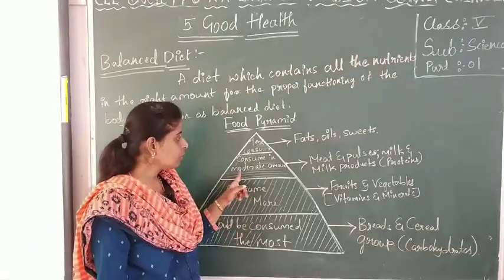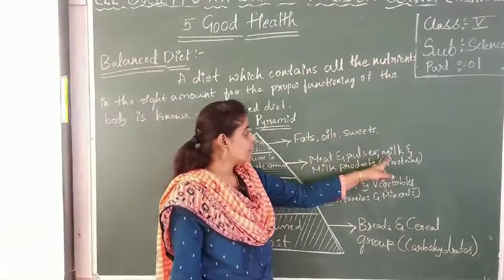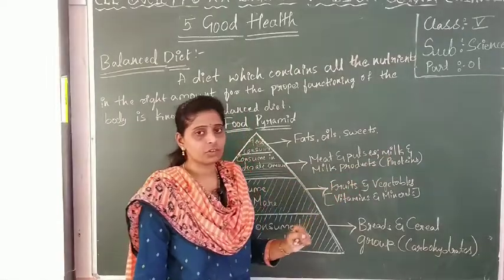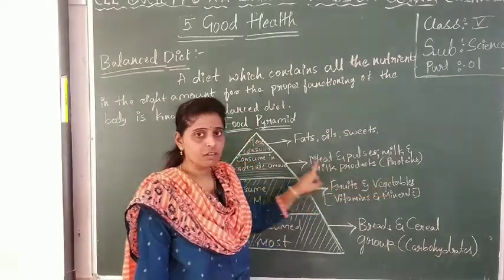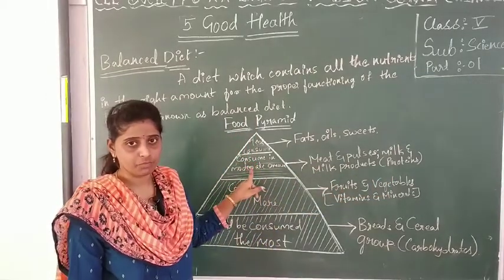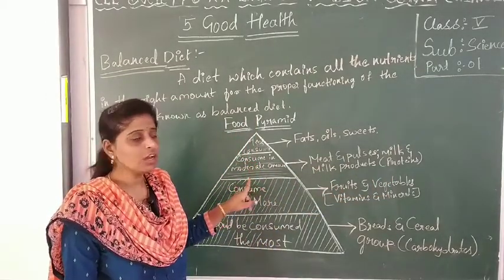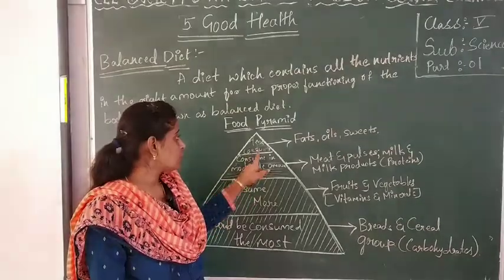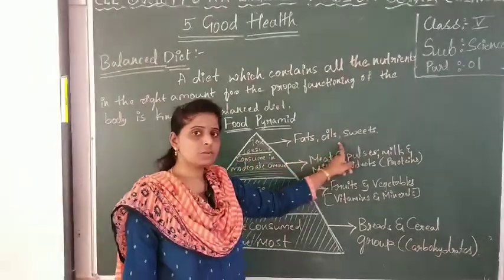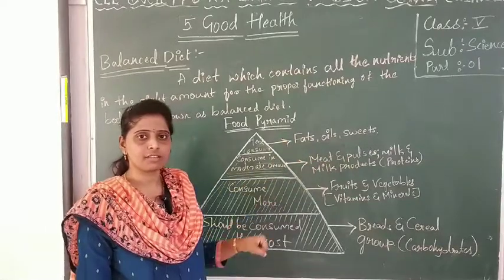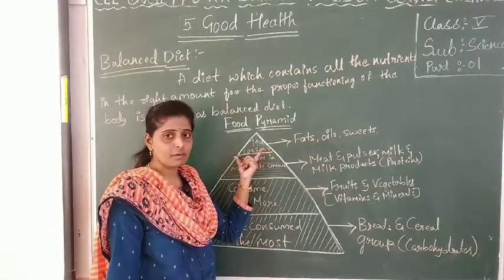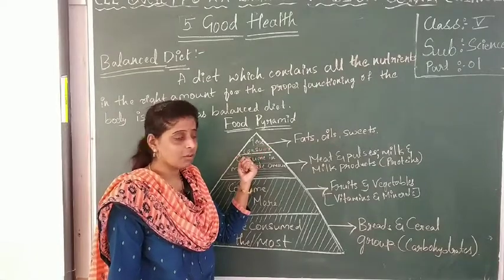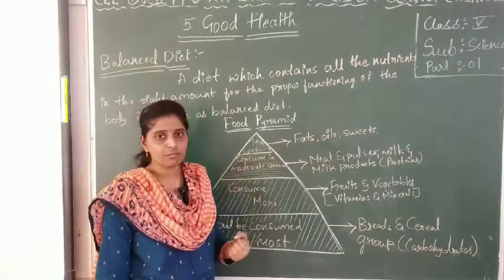Moderate: meat, pulses, milk and milk products. These food sources will give proteins, so we have to consume them in a moderate amount. Next one, oils and sweets. These will give fats, and we have to consume them less. Oils and sweet products we have to consume less, because they give fats to our body.